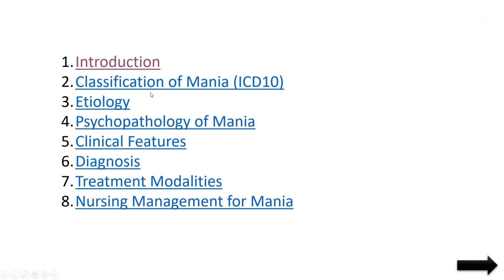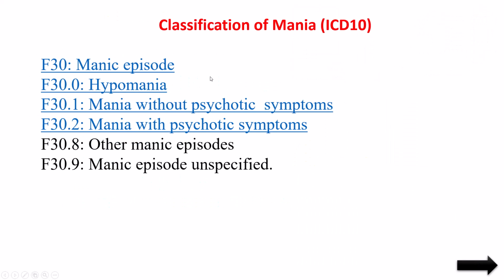Next, we can see the classification of mania. We can classify according to ICD-10. Based on ICD-10, I have given the very important classifications here. F30 shows the manic episode. In that, 0, 1, 2, like that till 9 it is there, but I have mentioned only the very important classifications here. That is, one is manic episode, another is hypomania, then mania without psychotic symptoms, mania with psychotic symptoms, other manic episode, unspecified.